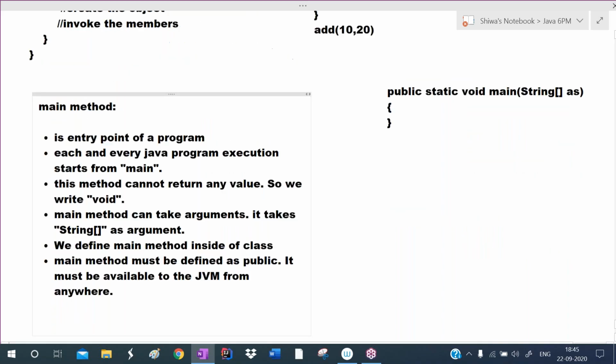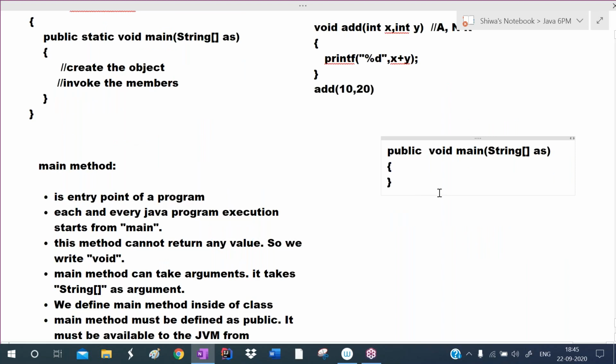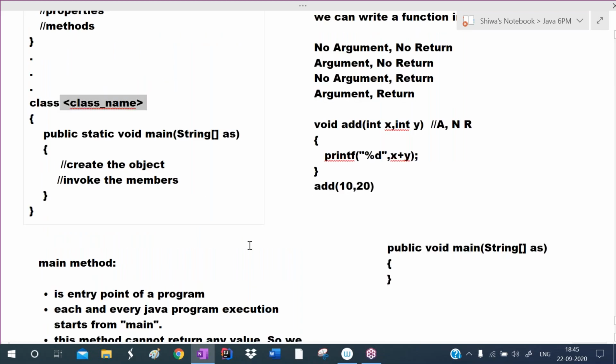So if you don't define this main method as static, it will become a non-static method. So we have to create an object for this class, the main method's class. But where will the object be created? Inside of the main. So in the main method, the object will be created.